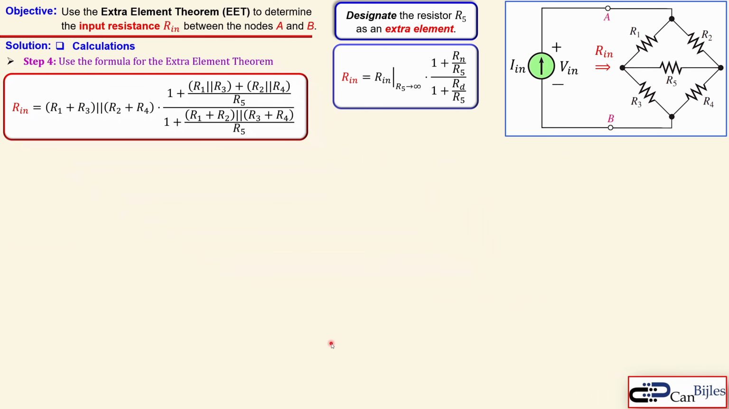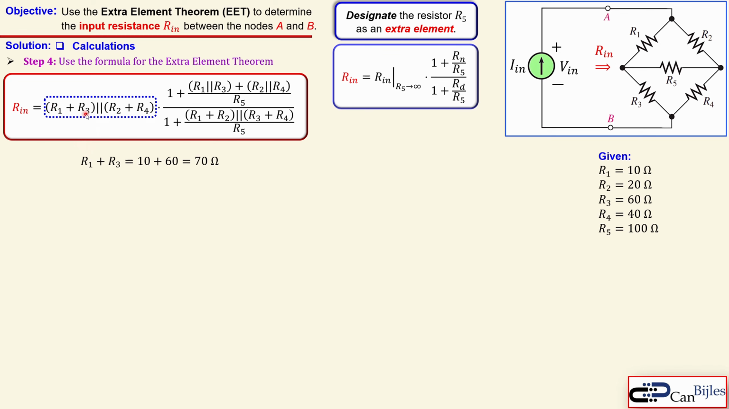Okay, this is now the expression we have found. And we will now use these values for R1 up to R5. And these are the values. And we will calculate here the actual Rn and verify that using the simulator. We start first with this part. What I do is I will first calculate the series combination, so R1 plus R3. We're looking at actually this one, so 10 plus 60, which is 70 ohms. And then R2 plus R4, 20 plus 40, which is then 60 ohms.